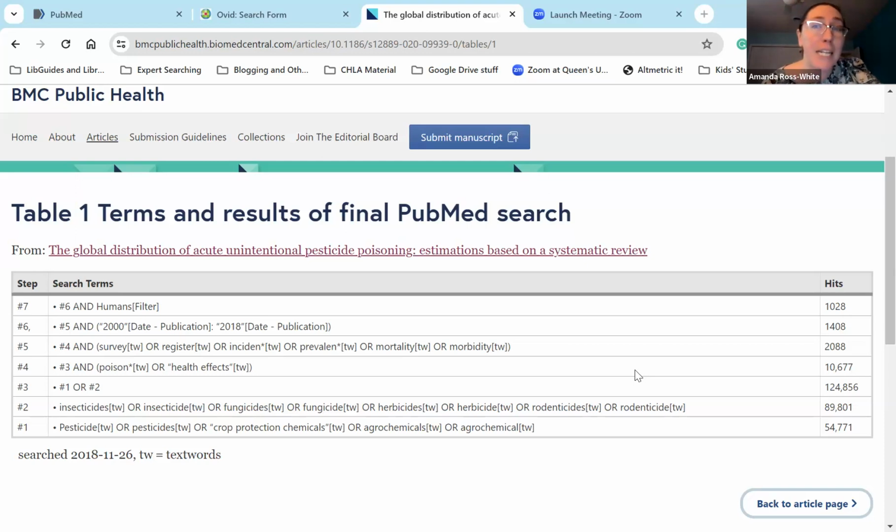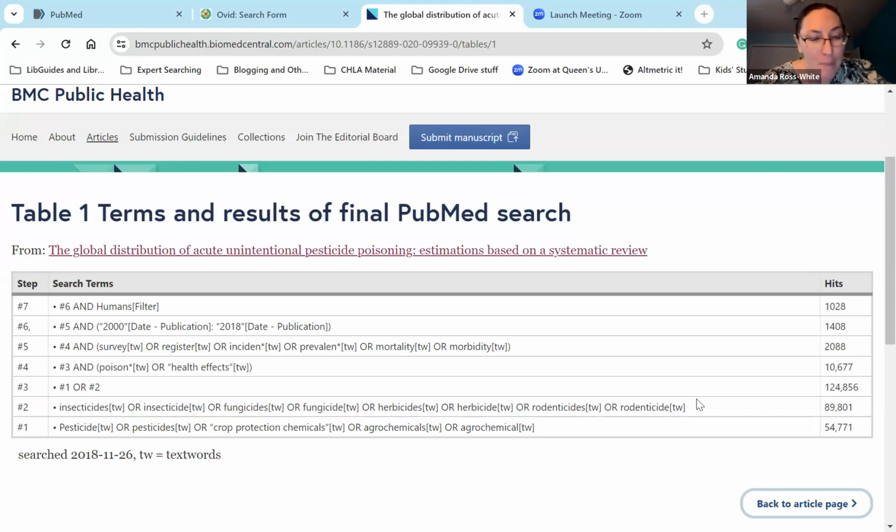And this came to my attention because it was profiled today in Retraction Watch as an article that may potentially be retracted. Now, the reasons for that retraction have nothing to do with the search, but I thought maybe it'd be worthwhile to take a quick look at their search and see if there are some issues that we can find. And sure enough, right away, if you take a look at this, you might see some questions that you might have regarding their search.